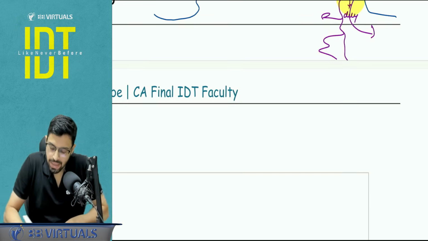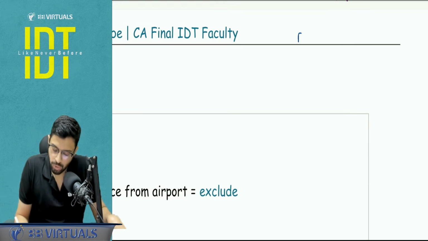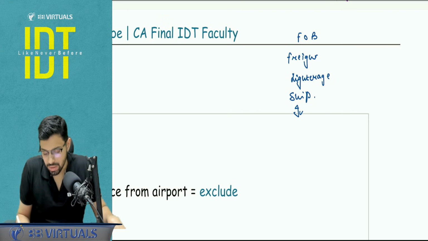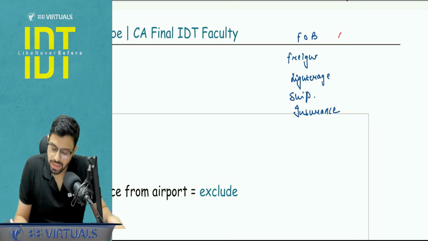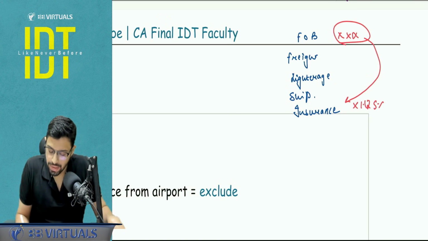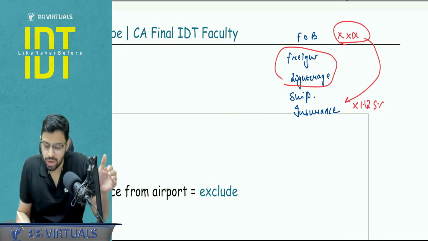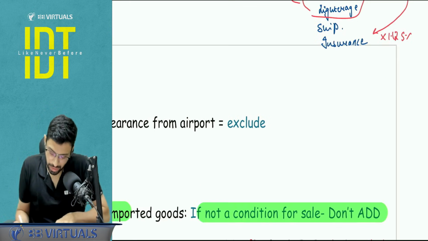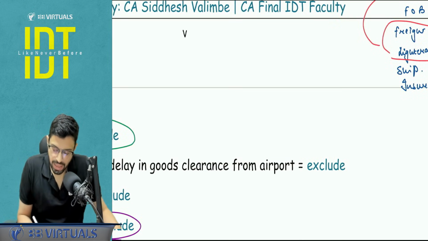So ideally the presentation will work as FOB, freight, that is port to port or whatever it may be, and here let's say the lighterage charge, and let's say the ship demurrage charge and insurance. This insurance will be 1.125% of FOB. So you will be adding these, but ensure you are adding after FOB, not before, because your FOB value will get stuck. Is it clear?